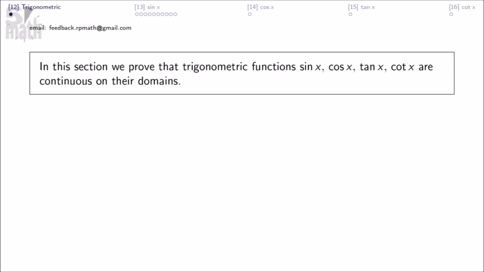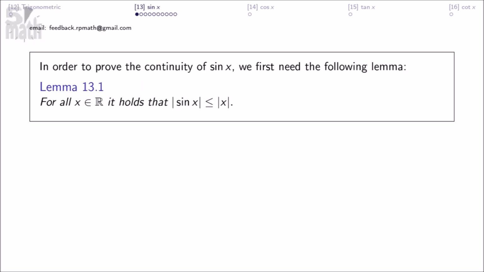In this section, we prove that trigonometric functions sine x, cosine x, tangent x, cotangent x are continuous on their domains. In order to prove the continuity of sine x, we first need the following lemma. For all x in R, it holds that absolute value sine x is less than or equal to absolute value x.